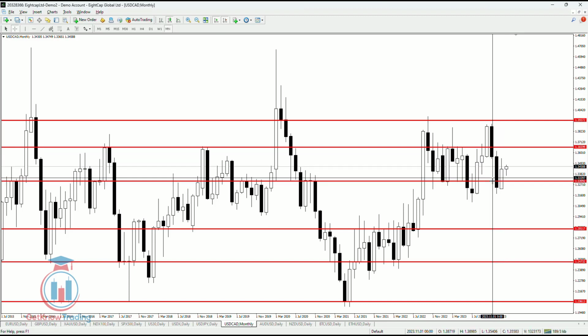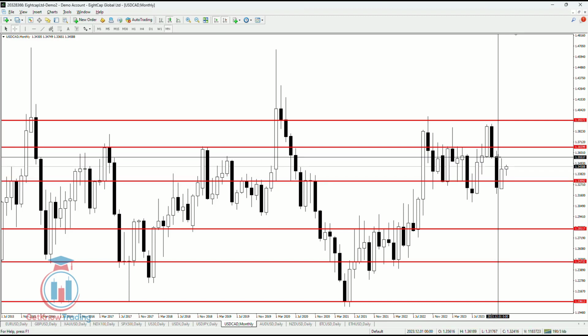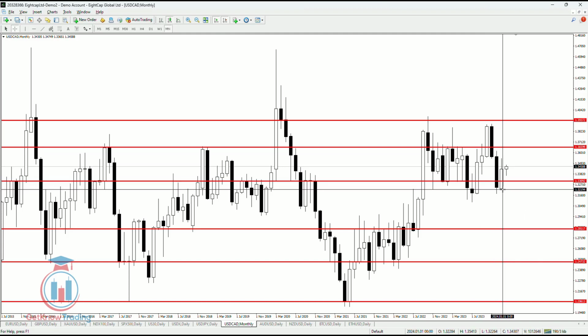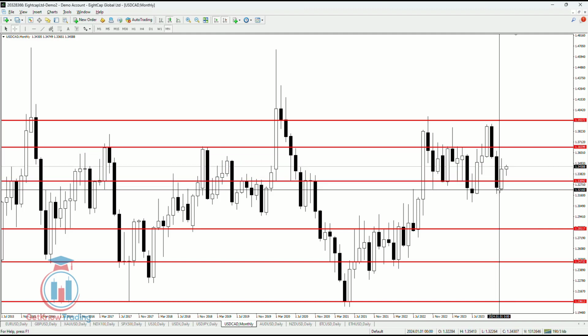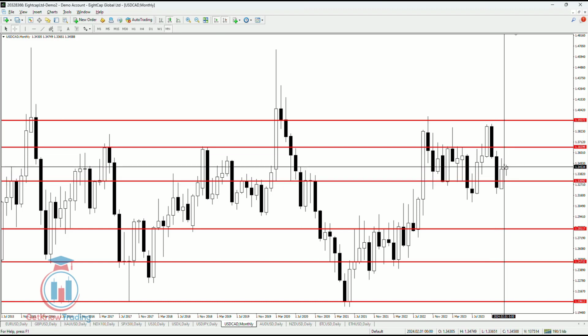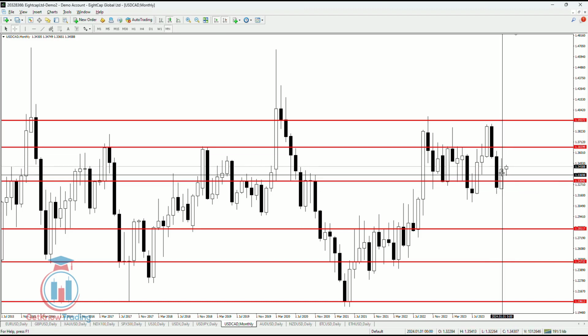The bearish breakout has happened this month. It was expected that the price will confirm this bearish breakout as well with the next candle, but this didn't happen, and this bearish breakout has failed. So when a breakout happens and it also fails with the next candle, this means that the price